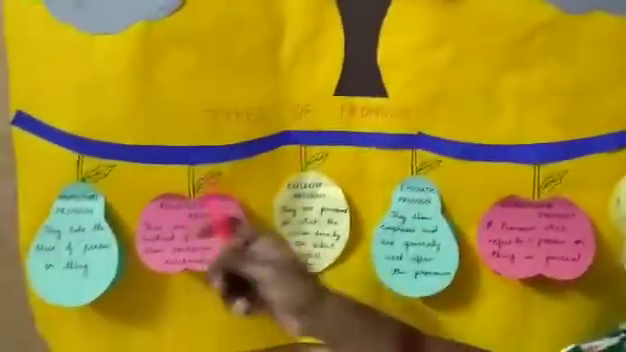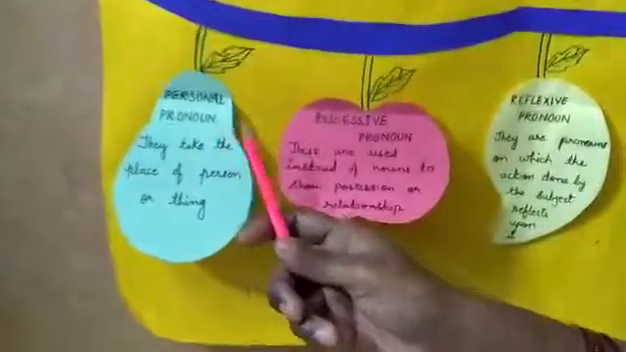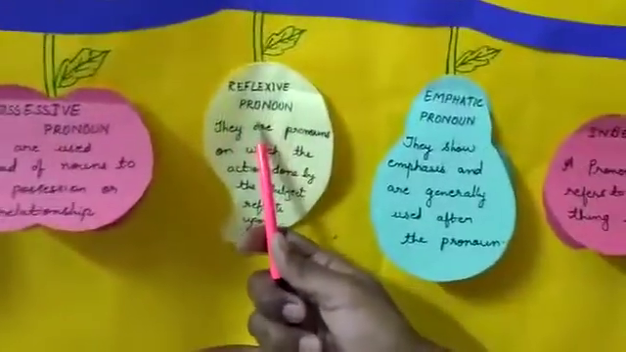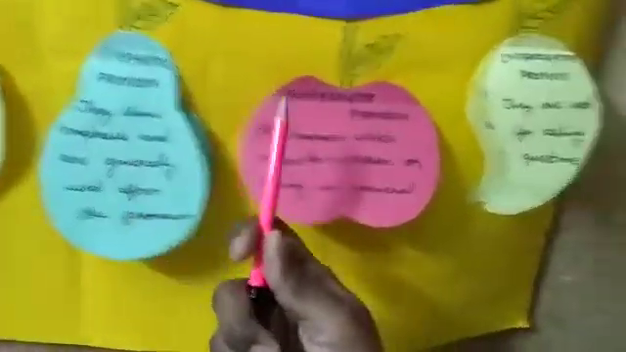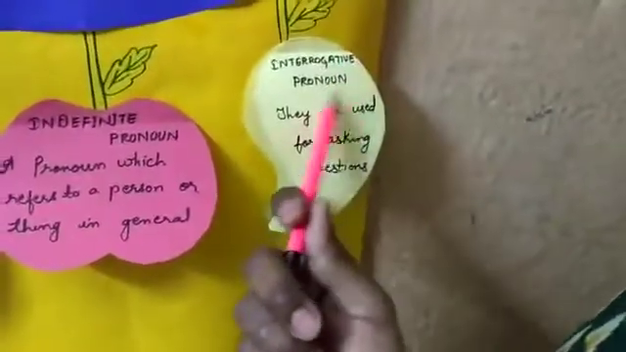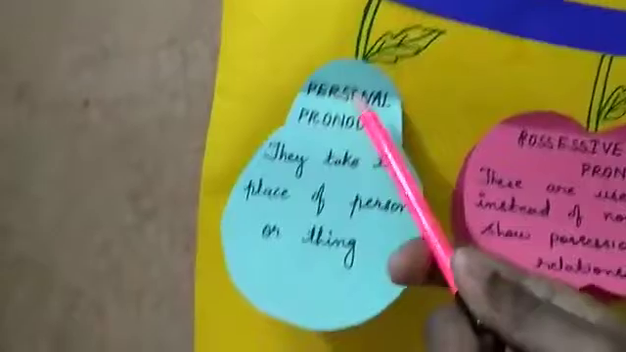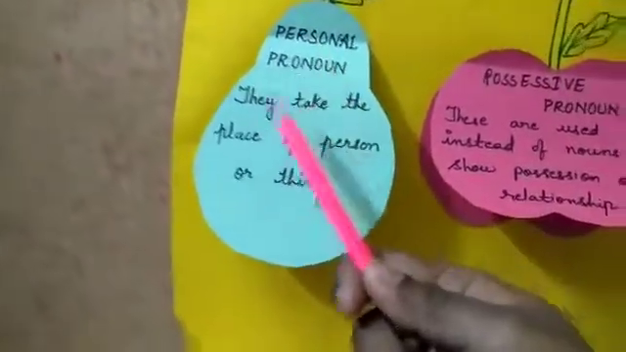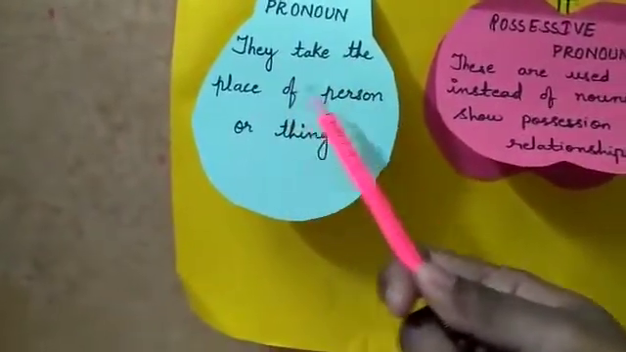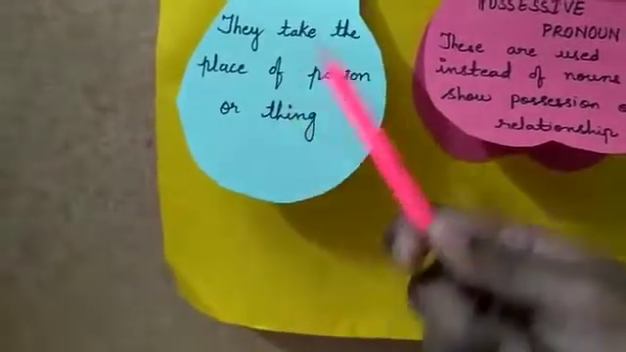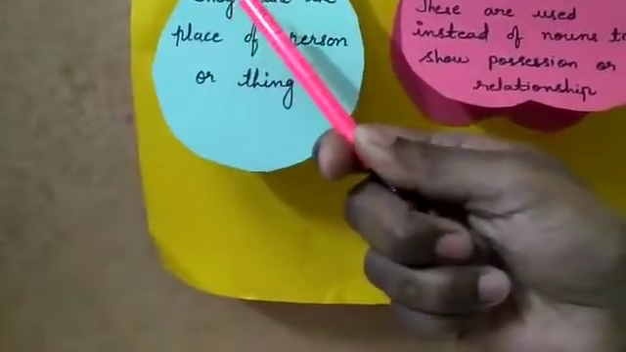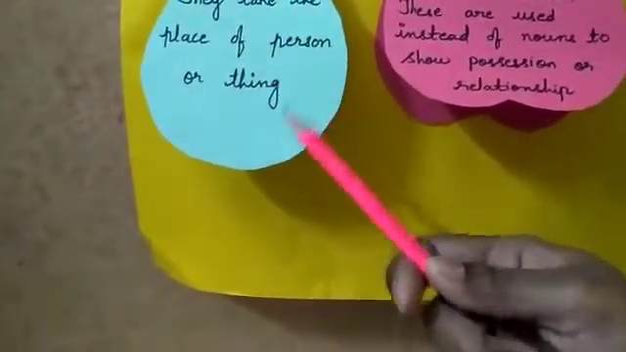Okay, now we go on to the different types of pronoun. We have different types: personal pronoun, possessive pronoun, reflexive pronoun, emphatic pronoun, indefinite pronoun and interrogative pronoun. First we'll see what is a personal pronoun. A personal pronoun takes the place of a person or a thing.